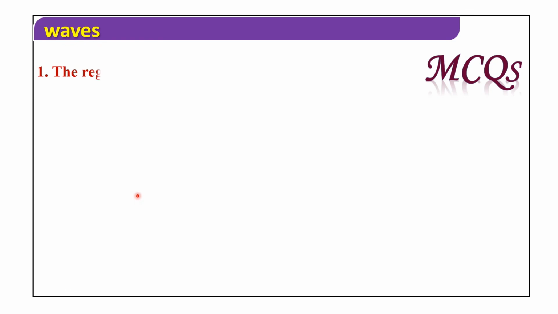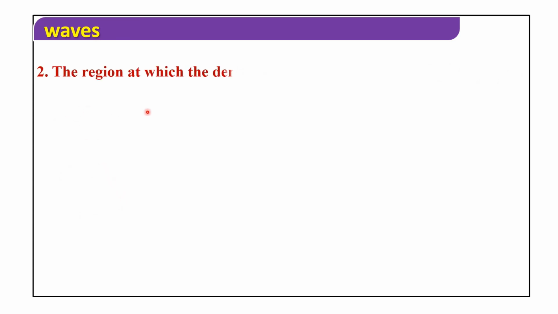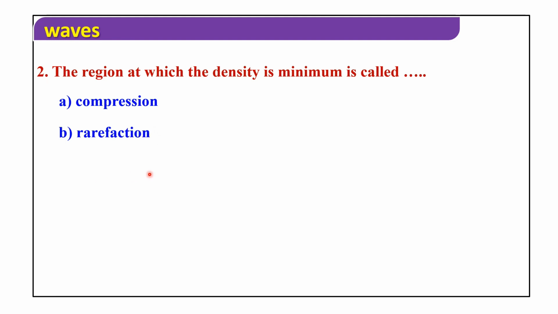Now, I'll discuss MCQs. The region at which dash is maximum is called compression. Mass, volume, density, velocity. The region at which density is maximum is called compression. The region at which the density is minimum is called compression, rarefaction, crest, trough.